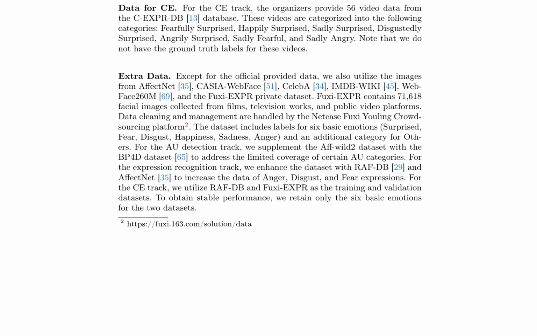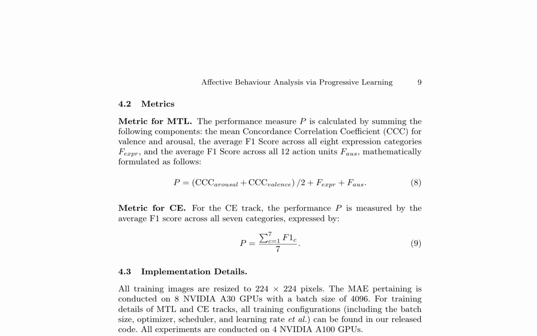The authors also utilize additional datasets, such as BP4D, RAFDB, and AffectNet, to supplement the official datasets and address limited coverage of certain AU categories. They retain only the 6 basic emotions for the datasets to obtain stable performance. The experimental setup and dataset preprocessing are crucial for the proposed framework, and the authors provide detailed information on the datasets and their characteristics. Here is a combined summary of pages 9 and 10.